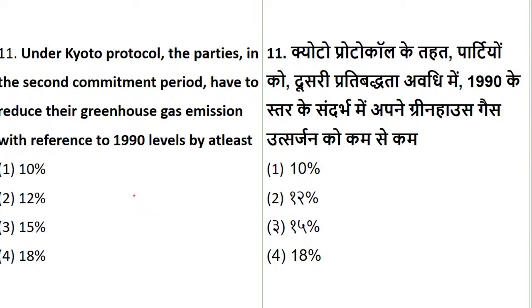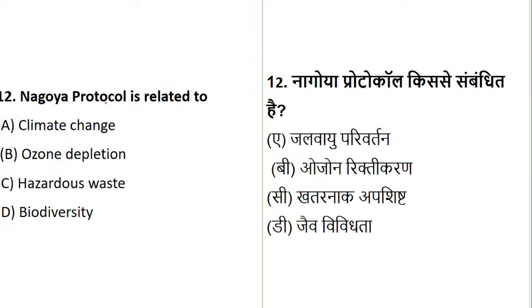Now under Kyoto Protocol it is not 15%, it is 18%. It is covered in my theory class. Today I didn't take that slide. For the parties in the second commitment period, it is clearly written, the greenhouse reduction is 18%. It's very factual. You have to remember this very well. It is not 15%, it is 18%. Please remember this very clearly. So reduction of greenhouse gas emission should be 18%. Fine.